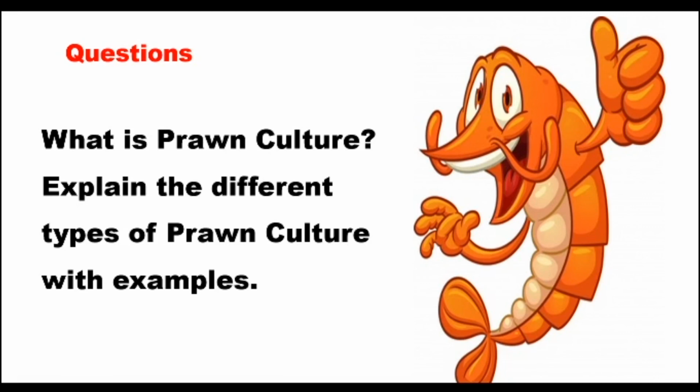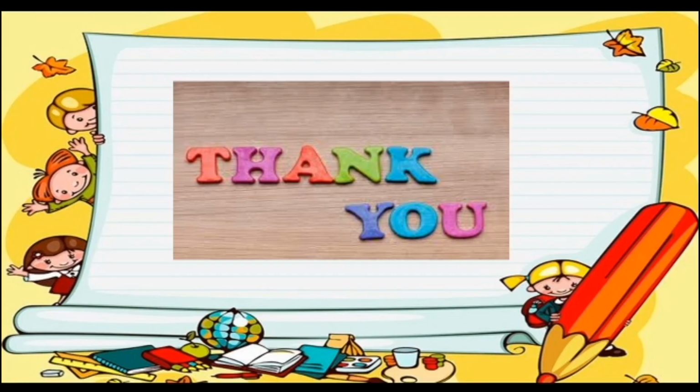So example is very important. While you are writing, you have to refer to the example, because as already told, each species needs a particular water resource. It may be fresh water or it may be marine water. So the species will be different for each type of water. If it is marine water, you have to give a marine water prawn. If it is fresh water, you have to give an example from the freshwater species. Thank you.